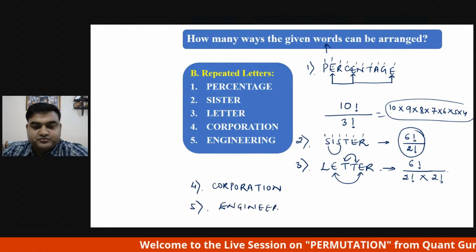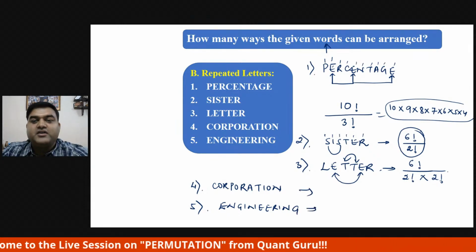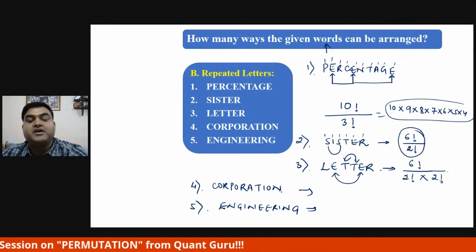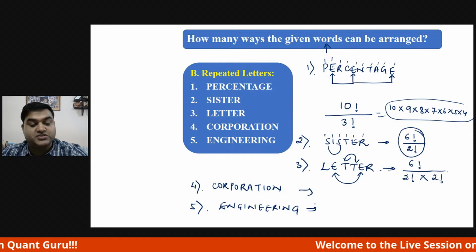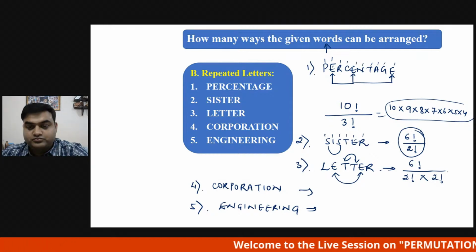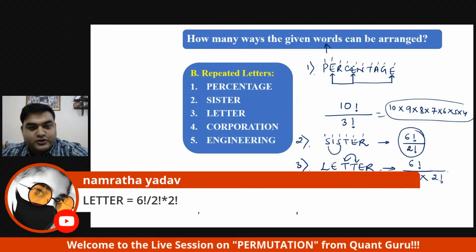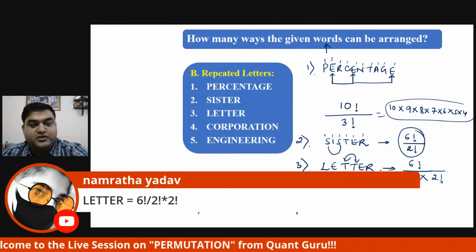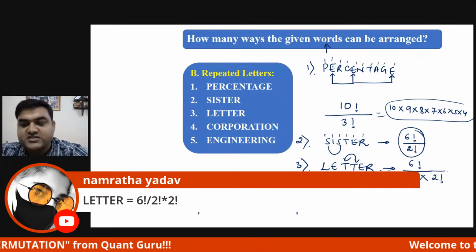Engineering. Okay, so how many ways can this alphabet be arranged? Having this word corporation and engineering, give me the answer. Okay, letter: 6 factorial divided by 2 factorial and 2 factorial. Wonderful. Namrata, this is for you guys. Okay, Shivam, very good sister.